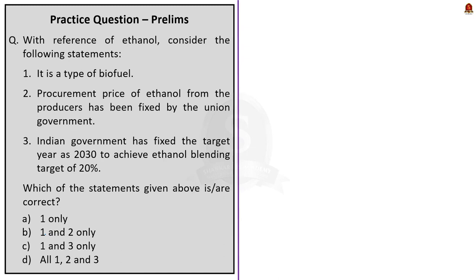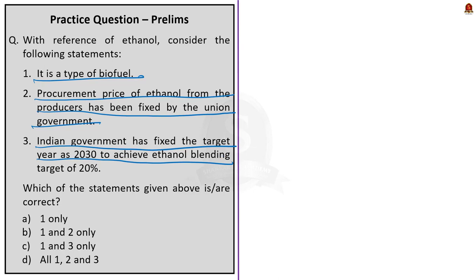With reference to ethanol, consider the following statements. Statement 1, it is a type of biofuel. Statement 2, procurement price of ethanol from the producers has been fixed by the Union government. And statement 3, Indian government has fixed the target year as 2030 to achieve ethanol blending target of 20%. So here you have to choose the correct answer. Option A 1 only, option B 1 and 2 only, option C 1 and 3 only, and option D all 1, 2 and 3. So the correct answer here is option B 1 and 2 only.